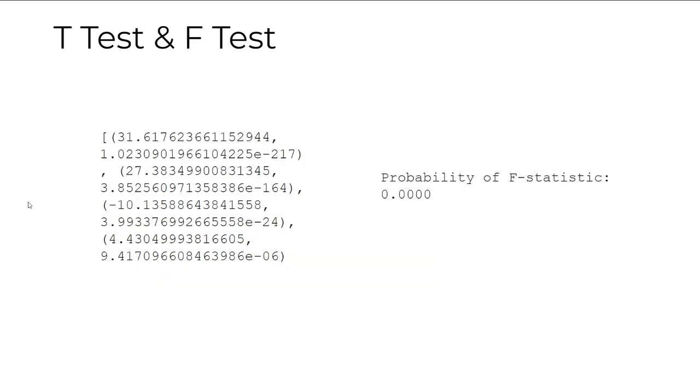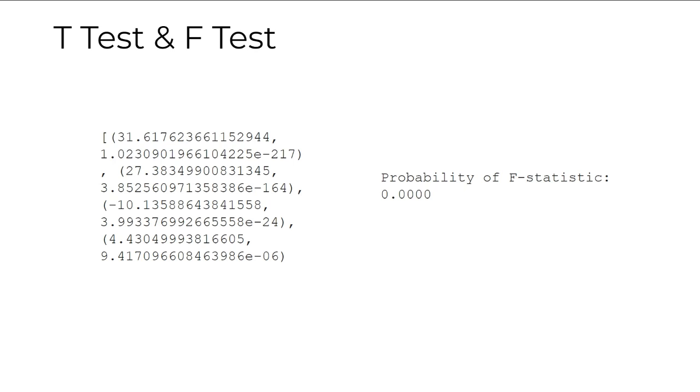Moving on. For the features obtained from the OLS summary, we have done the t-test and F-test analysis. For the t-test, we have two values here. The first value represents the magnitude of the difference between the observed value and the hypothesized value. The second value is the p-value, which tells about the probability of observing an extreme value of the test statistic.